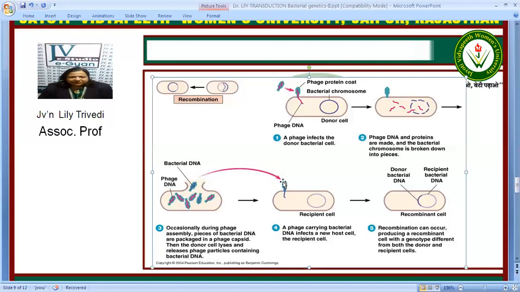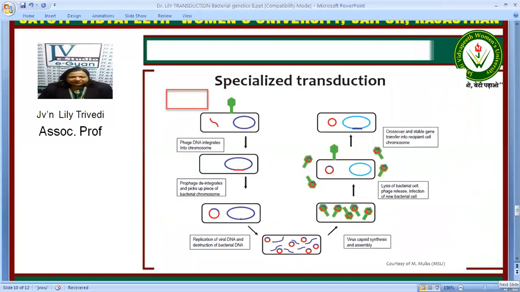Some of the phage particles contain bacterial DNA. Now this phage particle containing bacterial DNA enters the new host cell, and the bacterial donor DNA which has come through the bacteriophage recombines with the recipient bacterial DNA and produces a recombinant cell. And this is generalized transduction because there is no specific site.